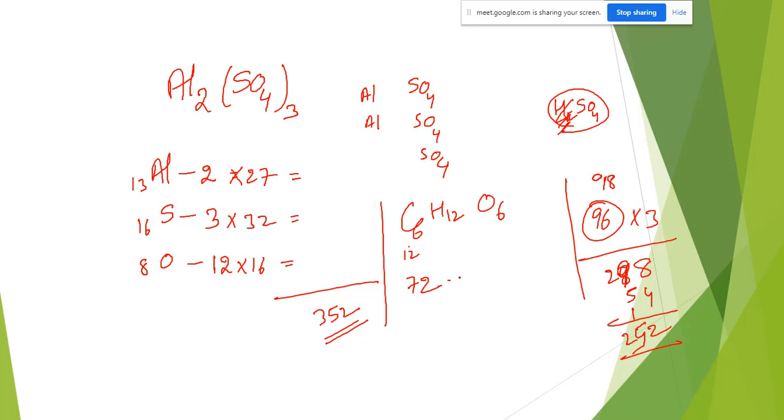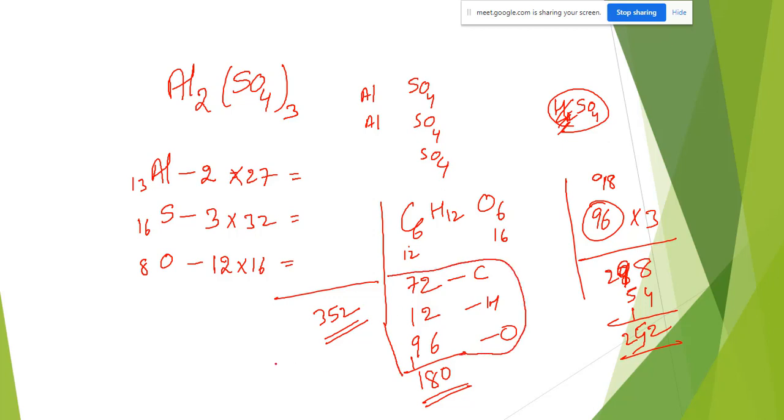Okay, total carbon mass. Total hydrogen mass 12. Total oxygen mass, each oxygen 16, 16 into 6, 96. Right? 6 plus 4 is 10, this 10, 18, 180. Very simple. You can do this. That's why you have to practice more questions. Then you will get perfection.